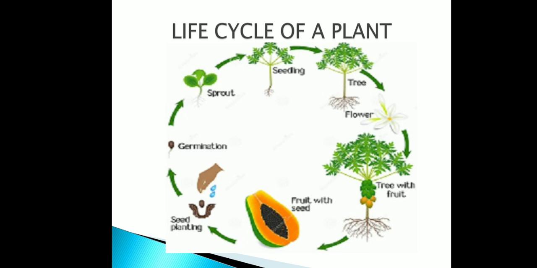What is pollination first? See, pollination is a process of carrying the pollen from male parts of a flower to female parts of the flower. With the help of insects, winds or some animals, pollination of a flower takes place.